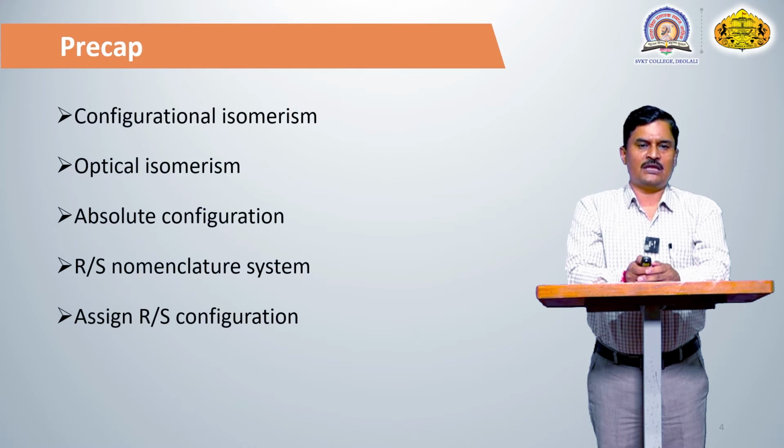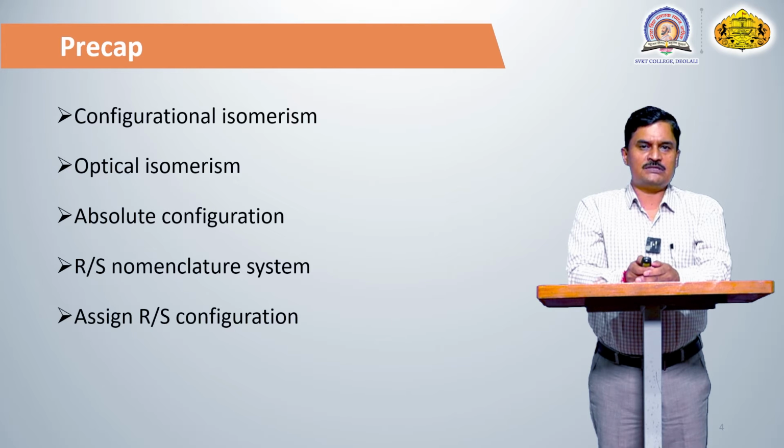In the previous lecture, we discussed stereochemistry. What is stereochemistry and what is meant by optical isomers? That topic was discussed in the previous lecture: configurational isomers, optical isomers, absolute configuration, the RS nomenclature system, and assigning RS nomenclature to different compounds having one chiral center or two chiral centers.